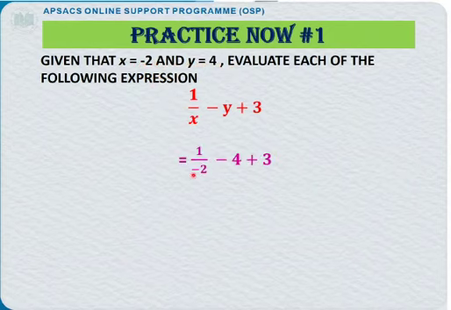See, 1 as it is, x is minus 2, we wrote minus 2. Y was 4, so minus 4 plus 3. Minus as it is, value of y is 4, plus 3 as it is. Now, changing of sign, see, plus minus plus minus, right? Minus 1 minus plus minus and 1 upon minus 2.